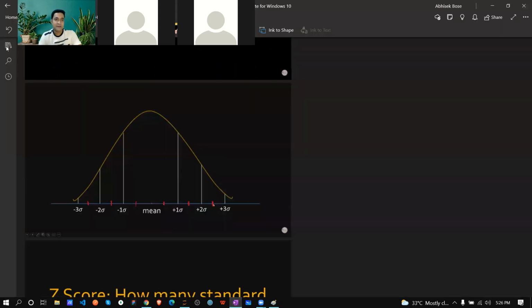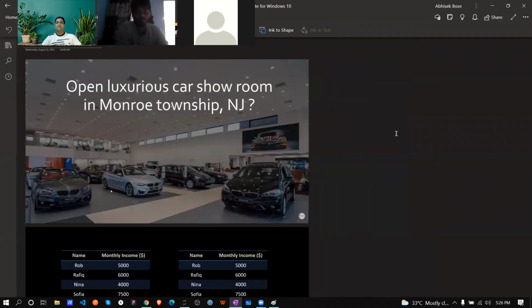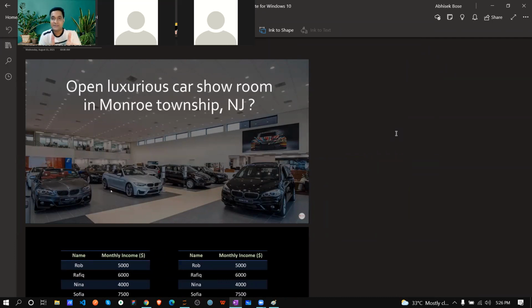Okay, so let's get back to mean, median, mode. This is very easy. See, we are starting a practical thing. Again, a practical example. Suppose just think you are opening a luxurious car showroom. So obviously you need to know what that environment is, those people's monthly income.